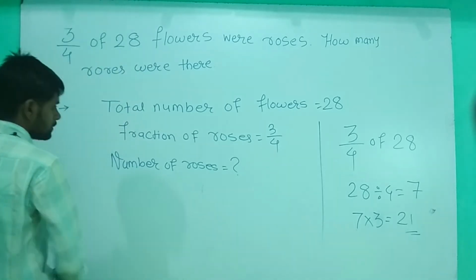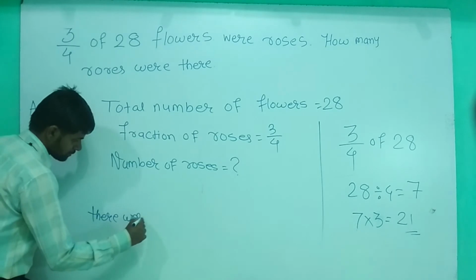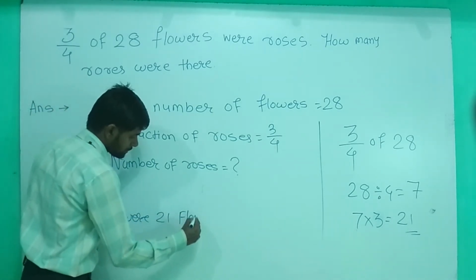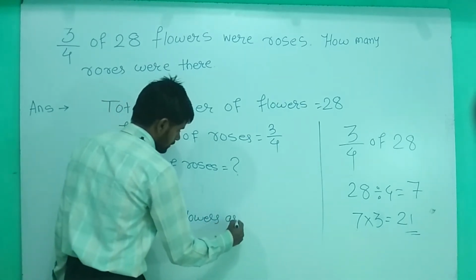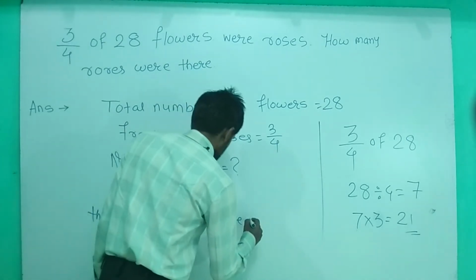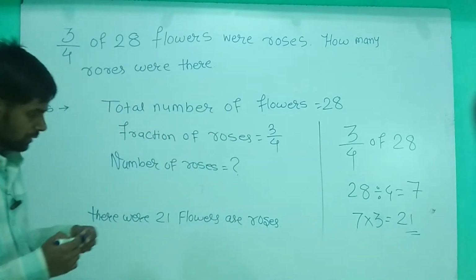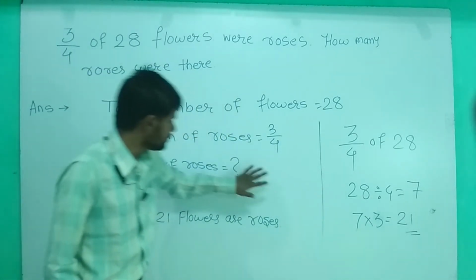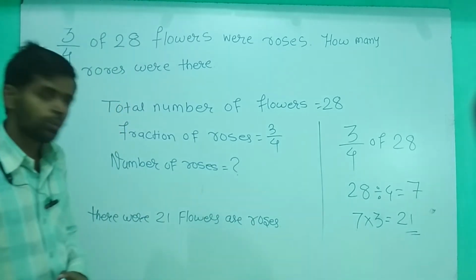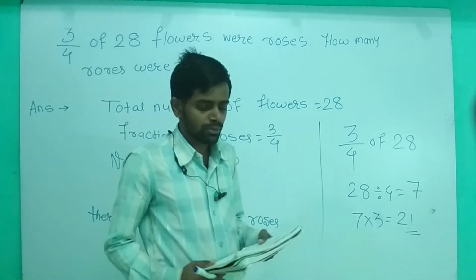So we will write here, there were 21 flowers are roses. Dear students, you can solve this portion in between these two lines, and if there is a space, you can write there. Okay. So now I hope you understand how to find out the answers. And the question number 3 and the question number 4 is your homework.